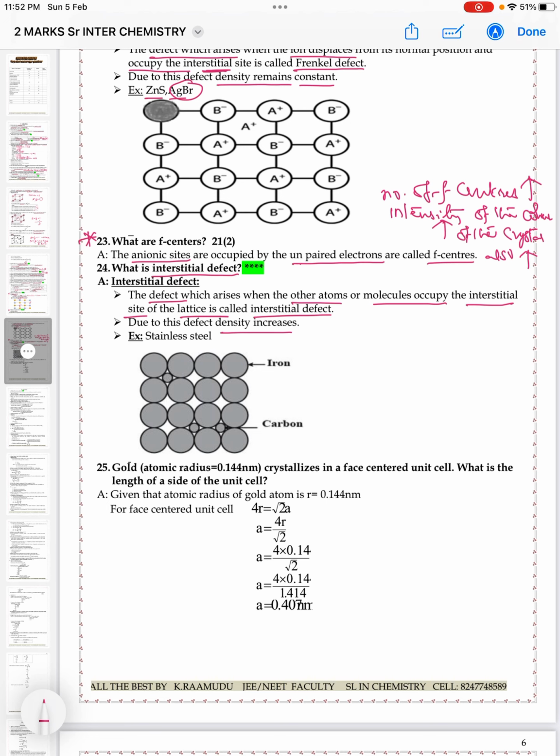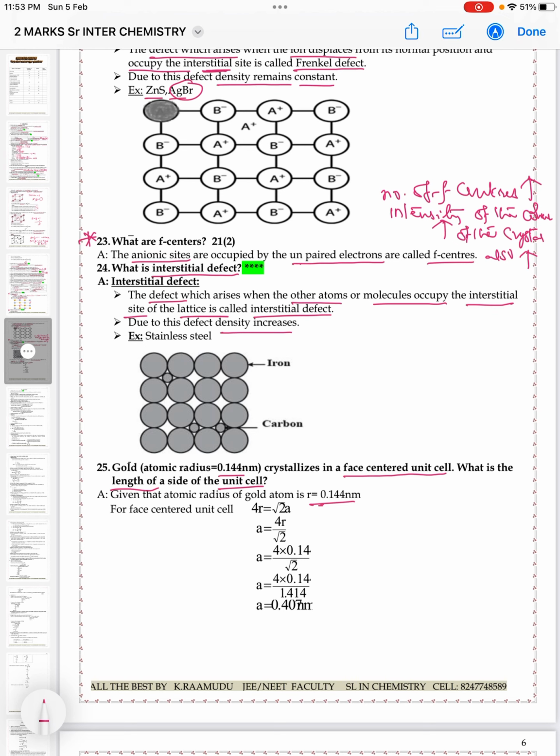Next, that is the 25th question. Gold crystallizes in a face-centered unit cell. Then what is the length of the side of the unit cell? The atomic radius of the gold atom is 0.144 nanometers, given in the question. For a face-centered unit cell, we have the formula 4r equals root 2 a. From this, a equals 4r by root 2, where a is the edge length. So a equals 4 into 0.144 by root 2.